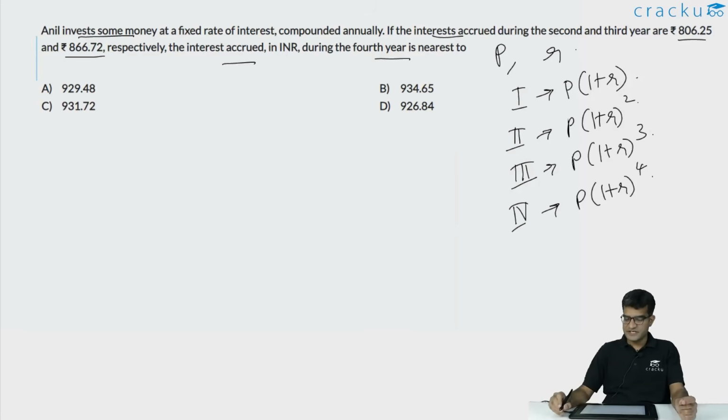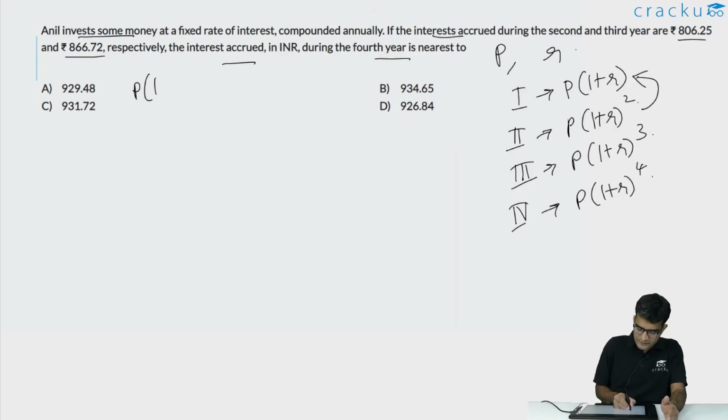We are given the interest accrued in the second year. So we are given the value of the amount at the end of the second year minus the value of the amount at the end of the first year. That difference is the interest that has accrued in the second year. So P into (1 plus R) whole square minus P into (1 plus R) is given. This is equal to 806.25.